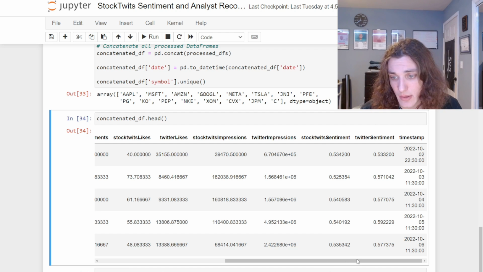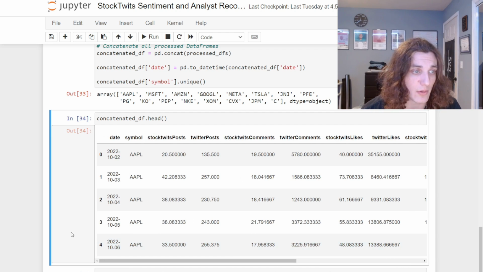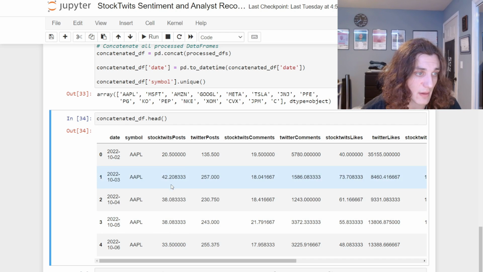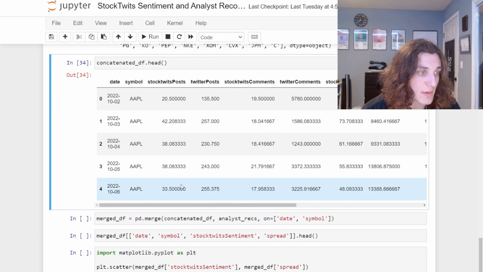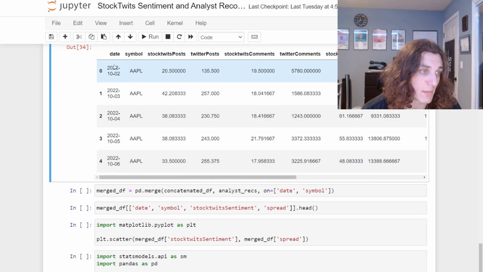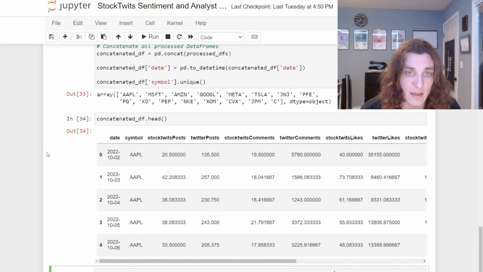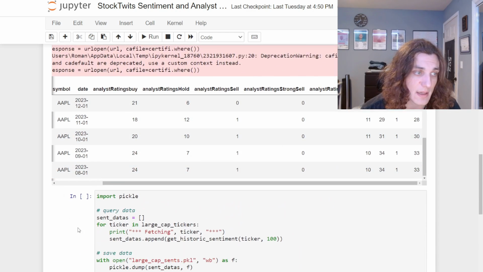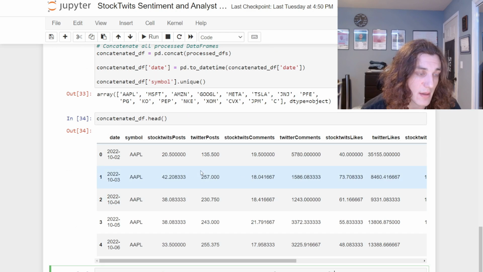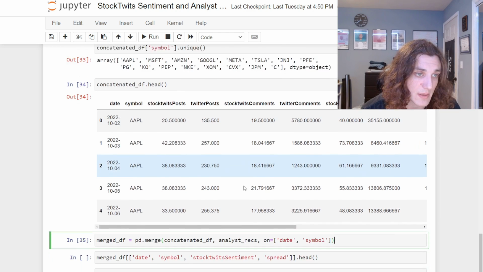So hopefully that's clear. If it's not, go read my article, go watch my other video, or leave a comment, and I'm happy to get back to you. Now what we're going to do is merge on the daily timestamp and the symbol. So I'm going to do a pd.merge of those two on date and symbol, and this is going to join the previous analyst recommendations data frame with the data frame for the social sentiment.